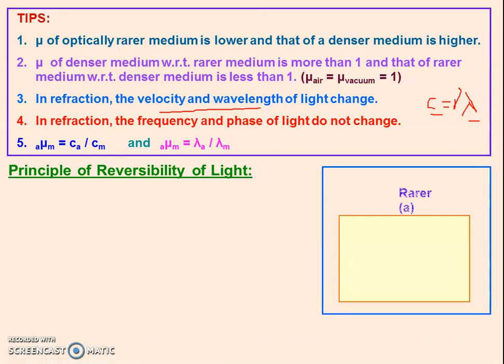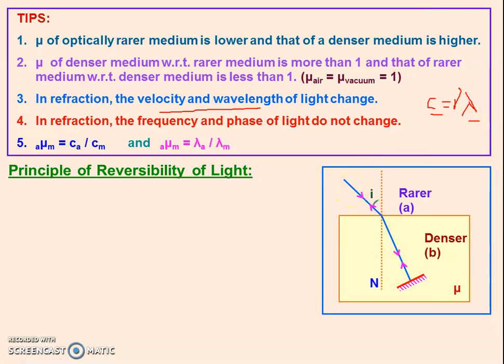Now this is a glass slab. There are two media, rarer medium A and denser medium B. A light ray falls on the interface and is refracted through the denser medium. But in the denser medium there is a plane mirror, and this ray is incident at an angle of incidence 0. It will reflect back and follow the same path in reverse direction, right?